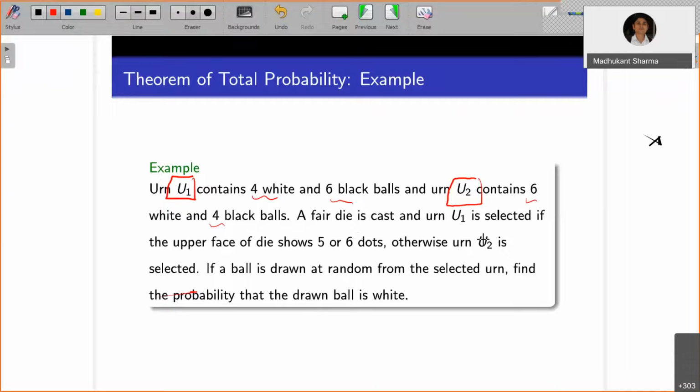Then a ball is drawn at random from the selected urn, and we must find the probability that the drawn ball is white.